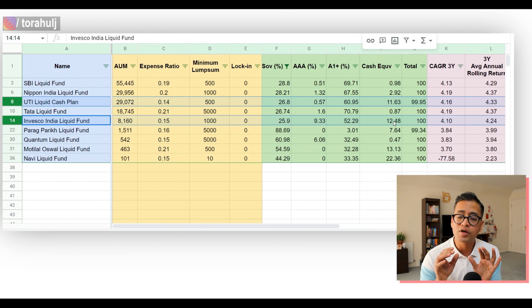This is important because they have kept a good portion of their money in liquid form, in cash equivalent form. In case there is an emergency withdrawal going on, or all of a sudden there is a withdrawal going on, these funds are going to be able to cope with that in a better way than any other funds. Last thing that I need to tell you is that please make sure you split your money into 2 or 3 liquid funds so that you're taking the least possible risk when it comes to liquid funds, right?